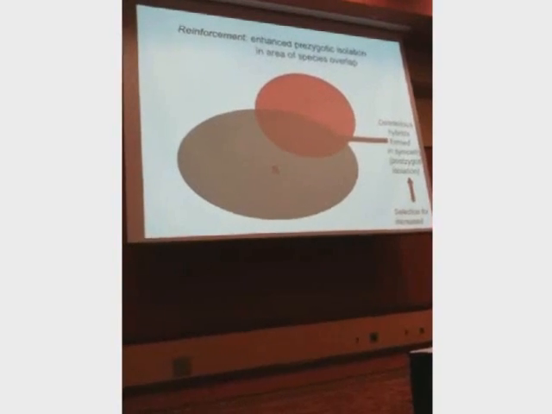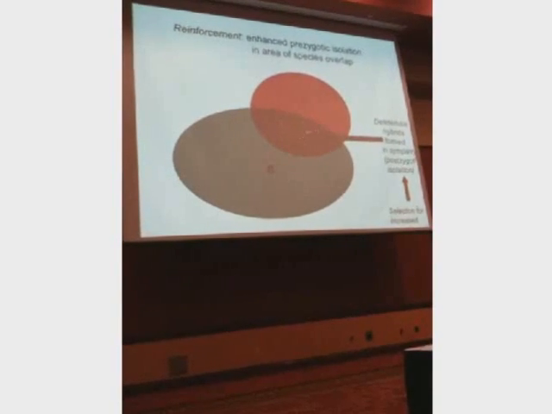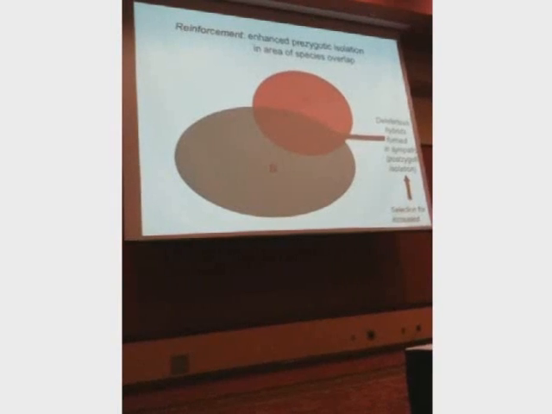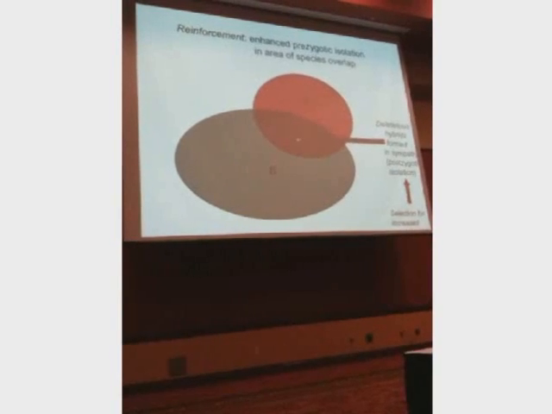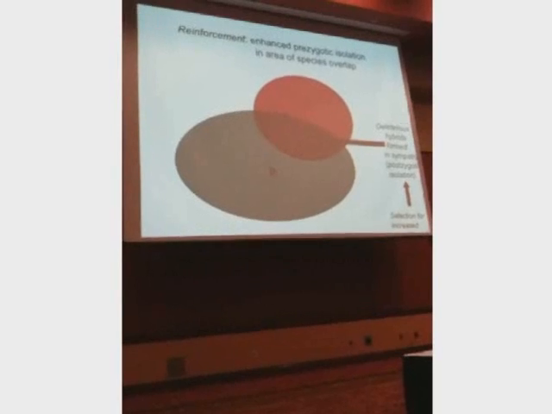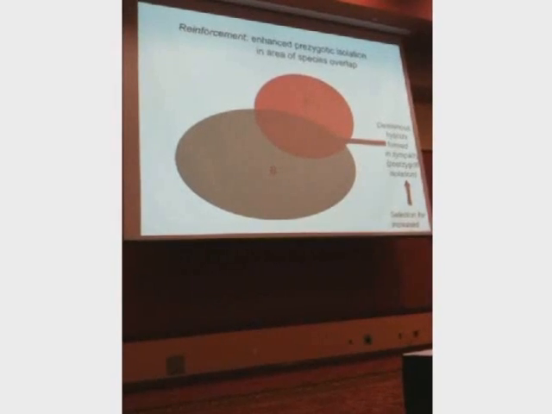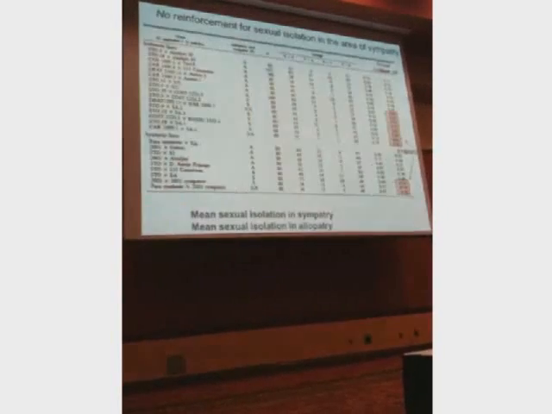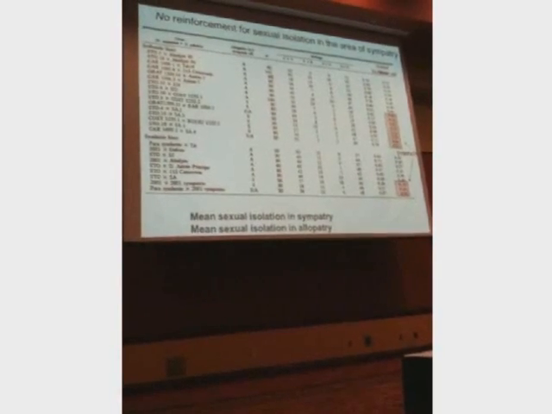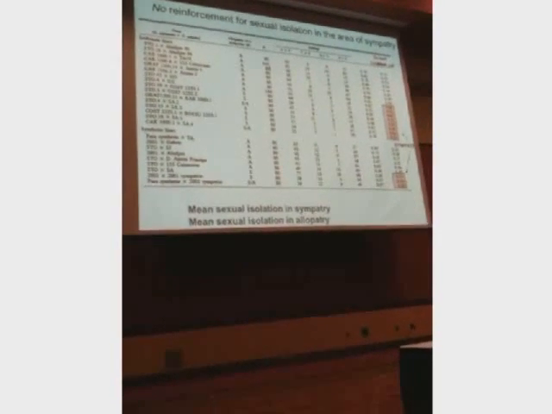So all you have to do is test the level of mate discrimination between strains taken from the same area and strains taken from different areas. If reinforcement occurs, you expect it to be higher from the hybrid zone than in other areas. One of the most well-known recent experiments of this was done by Muhammad in Drosophila persimilis and Drosophila pseudoobscura. He found reinforcement. We did not.